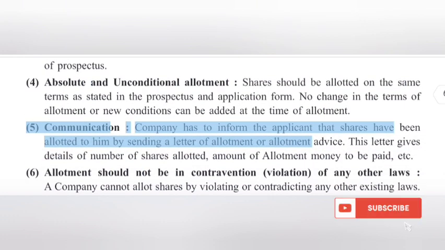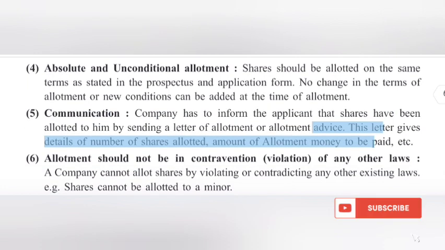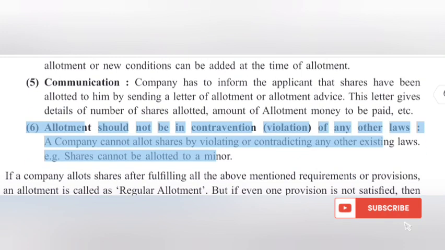Communication. Company has to inform the applicant that shares have been allotted to him by sending a letter of allotment or allotment advice. This letter gives details of number of shares allotted, amount of allotment money to be paid, etc. Allotment should not be in contravention of any other laws. A company cannot allot shares by violating or contradicting any other existing laws, e.g. shares cannot be allotted to a minor.